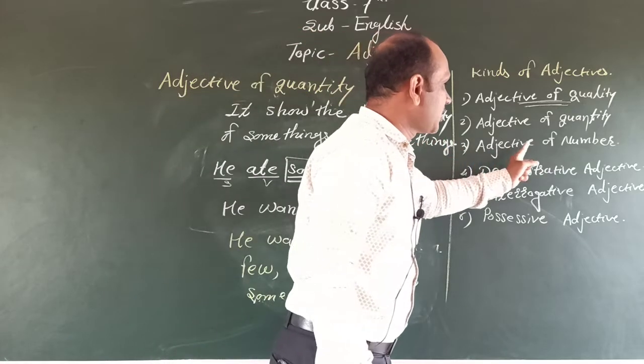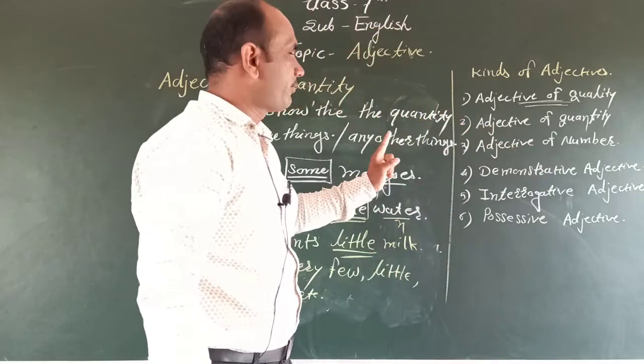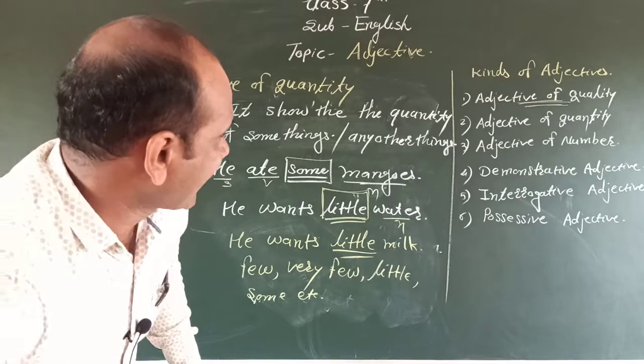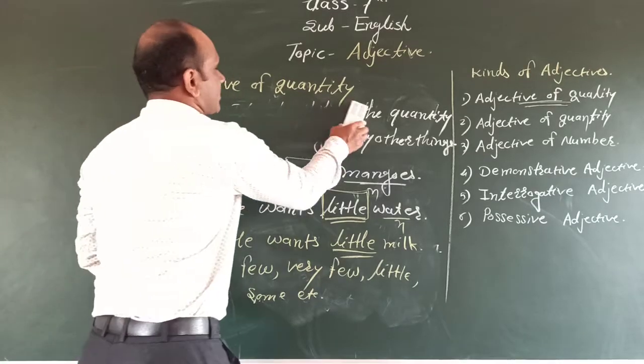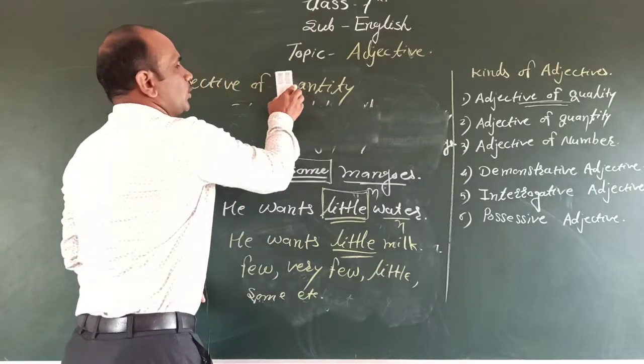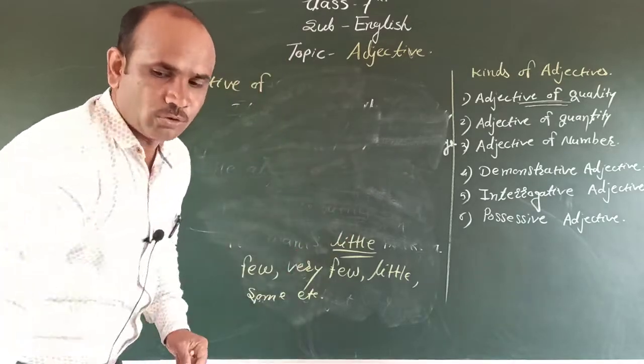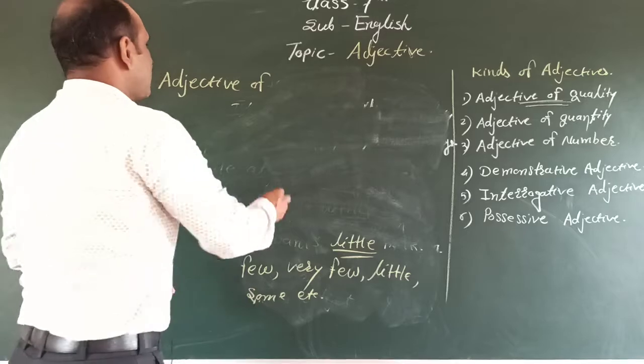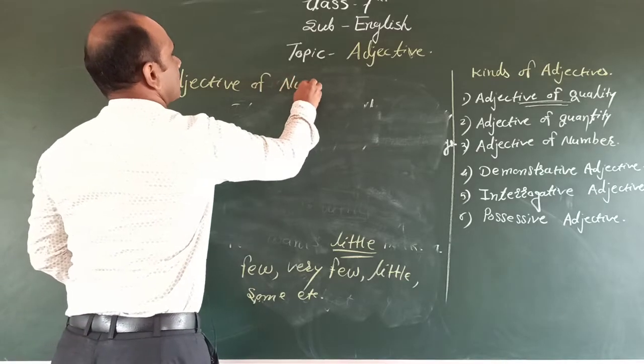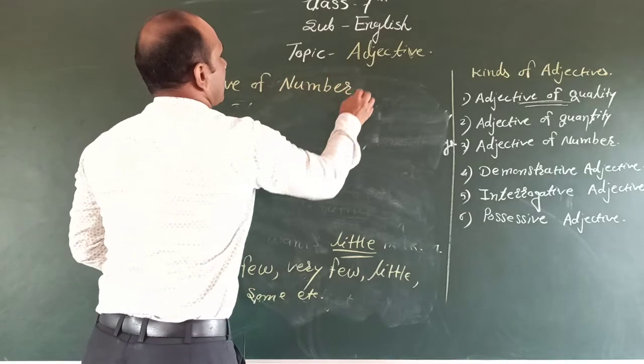Next, adjective of number. Adjective of number means any adjective that shows only numbers. Any adjective that shows the number, we call an adjective of number.